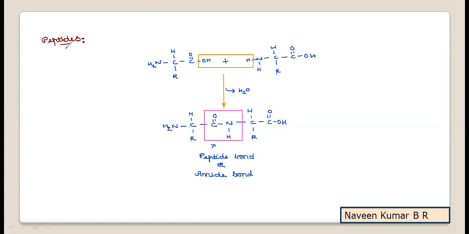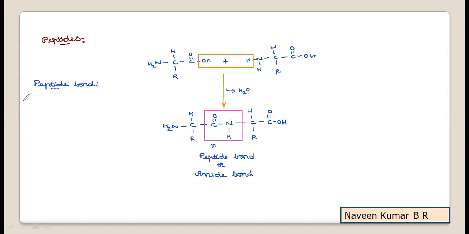Now we'll try to define what exactly a peptide bond is. If we take peptide bond or amide bond information, just with the equation part you can understand, it will be important for a 2 mark question. With the support of the equation, you can explain what a peptide bond is. Now what is a peptide bond?